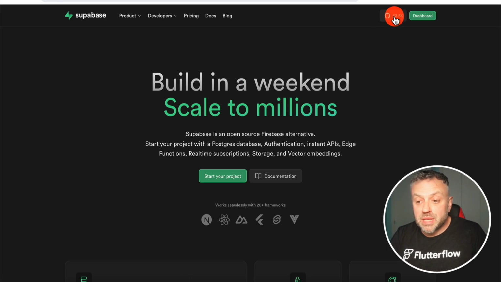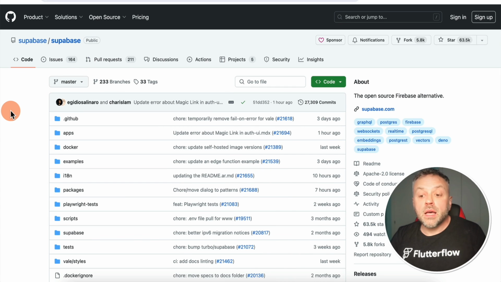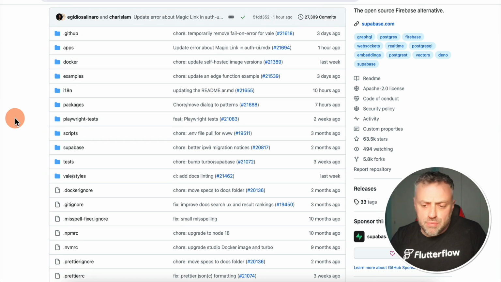Last but not least, and probably a reason that a lot of you would definitely appreciate, is the fact that Supabase is absolutely free. Supabase is an open source project. You can simply click here and you're going to be redirected to Supabase's GitHub repository, where you can browse all the code to your heart's content. You can see how it is built.